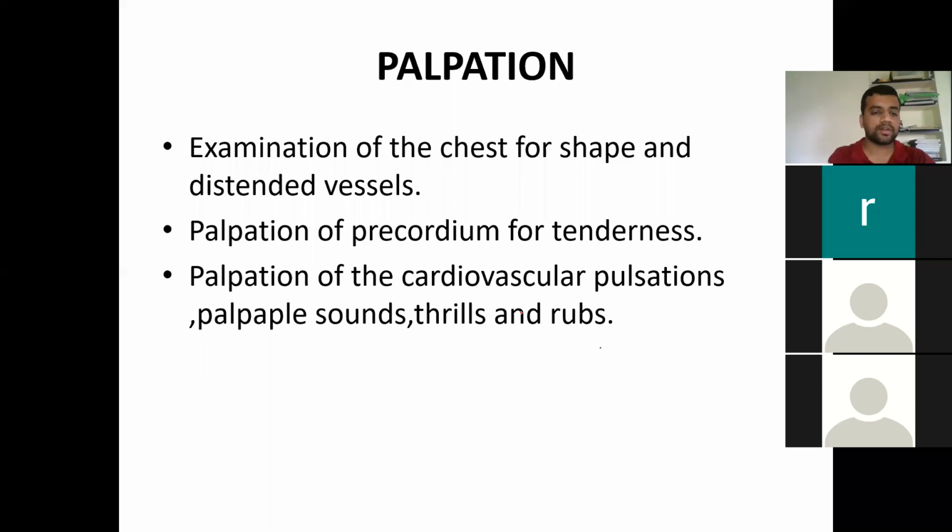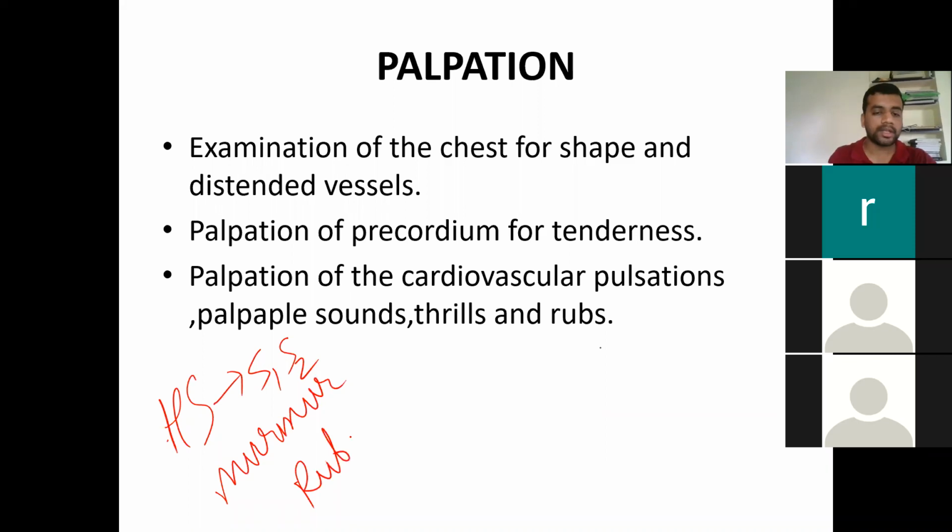So in the cardiovascular examination, we are going to palpate for the heart sounds, like S1 and S2. Then you are going to palpate for murmurs. Then you are going to palpate for rubs, like pleural and pericardial rubs, if any are there. Then there are other adventitious sounds we can tell.